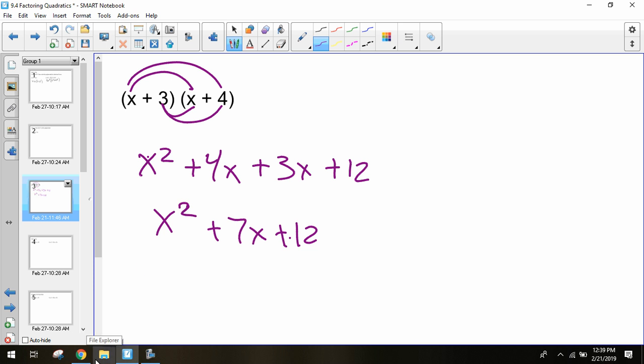So, if we are able to figure out what these two factors are of our original question, the one we just had on the last one, then we can factor these. But it's not necessarily a greatest common factor anymore. We have to factor out a whole binomial. It's not just a single term. We have two terms we're trying to factor out. So, we need to find a pattern that can help us determine what these are. It's going to be x plus some number and x plus another number. We know those are going to be our factors, but we need to find a way to figure out what these numbers are.